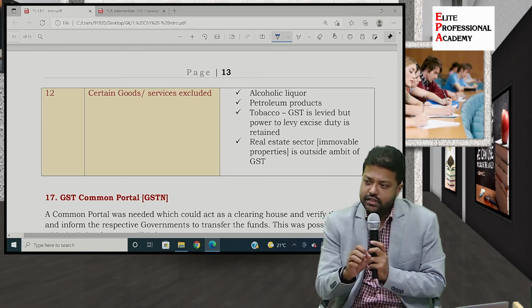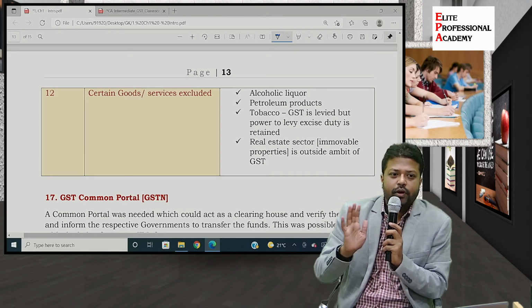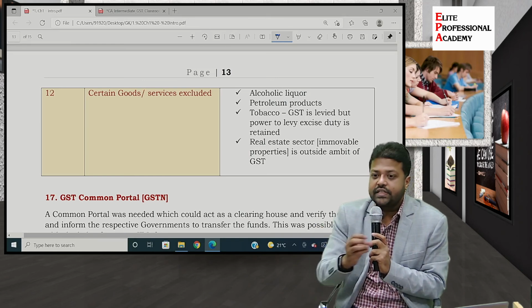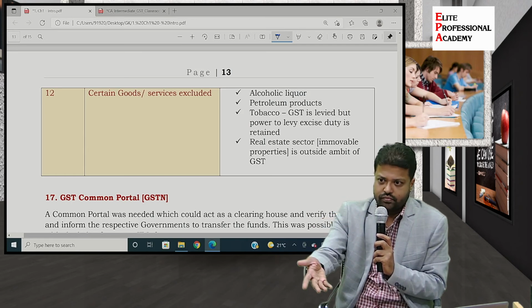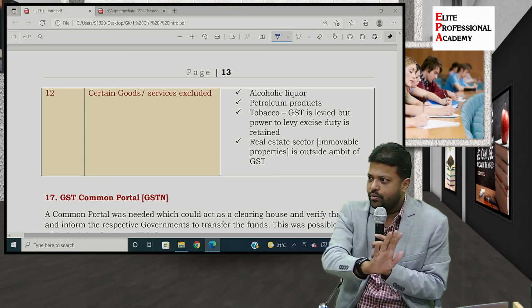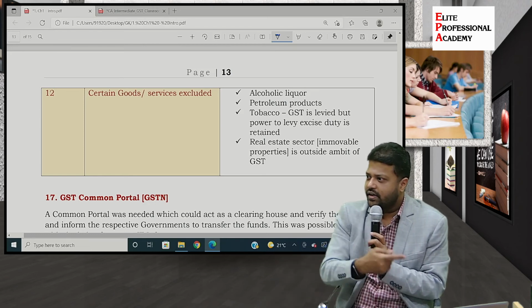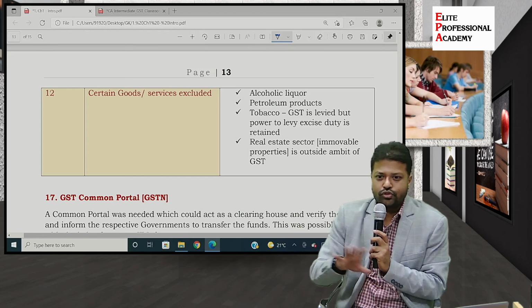Schedule 3 says that certain activities will be neither treated as supply of goods nor as supply of services, in which they have covered land. So a completed flat where the completion certificate is given to the building, or land, is not covered by GST law, meaning it is covered by Schedule 3, which is neither supply of goods nor supply of services.